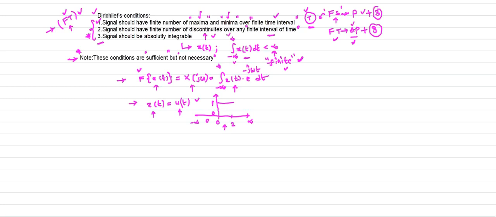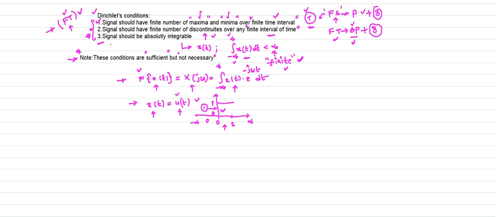The signal should have a finite number of discontinuities over a finite interval of time. Again, I consider 0 to 2 as the finite time interval. Now what is the discontinuity here? This is your discontinuity. The signal at 0 suddenly jumps from 0 to 1. This is your point of discontinuity. So during the interval 0 to 2, we have only one discontinuity. So that is finite. So u of t has a finite number of discontinuities over the finite interval of time.